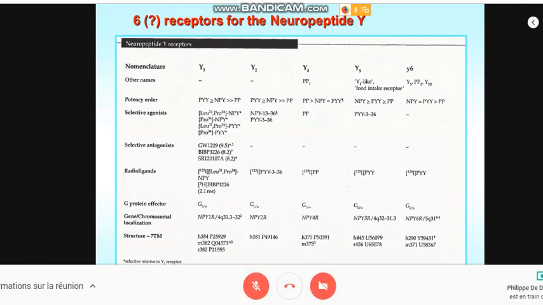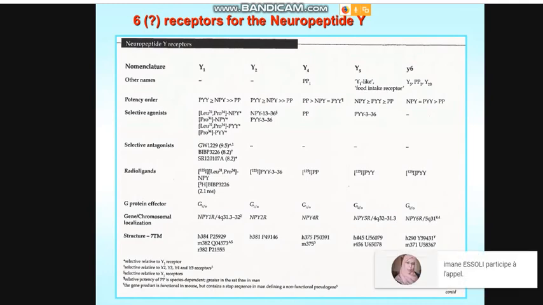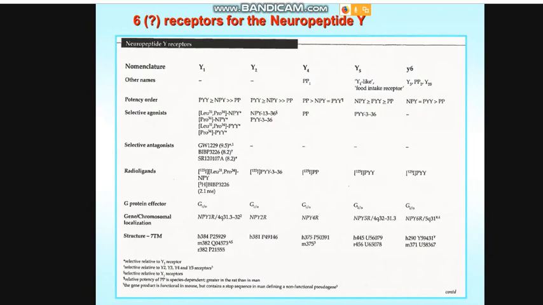So, 36 amino acids, 3 distinct endogenous ligands, and I think they are here: PYY, and PY, so the true neuropeptide Y, and PP, and I don't know what PP means. Anyway, so there are 3 with distinct affinity and potency for Y1, Y2, Y4, Y5, and Y6 receptors.